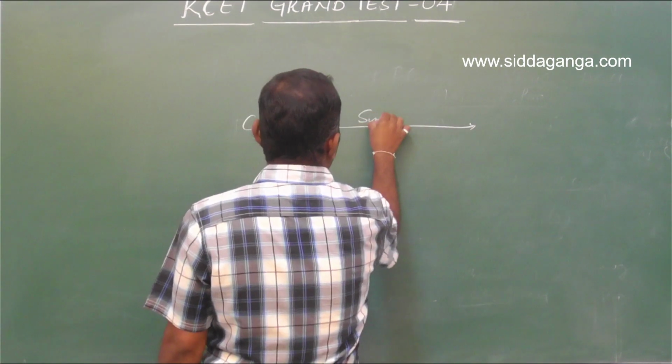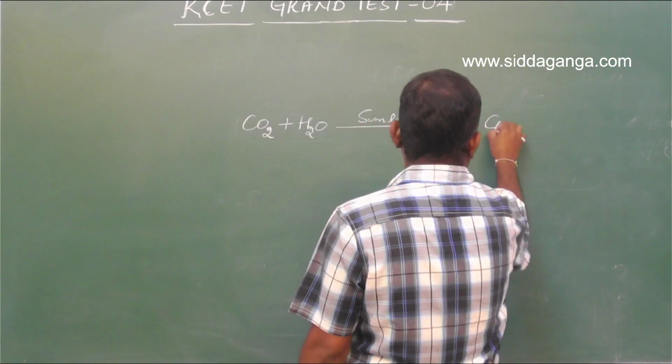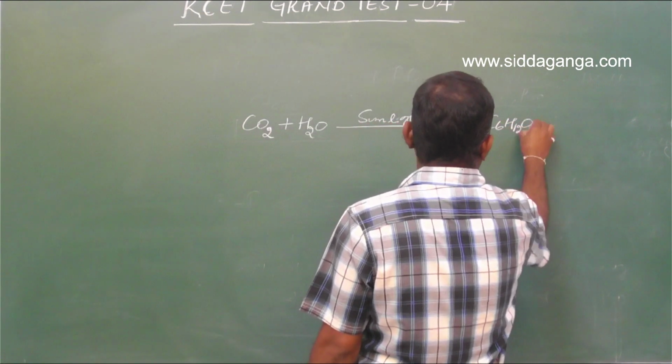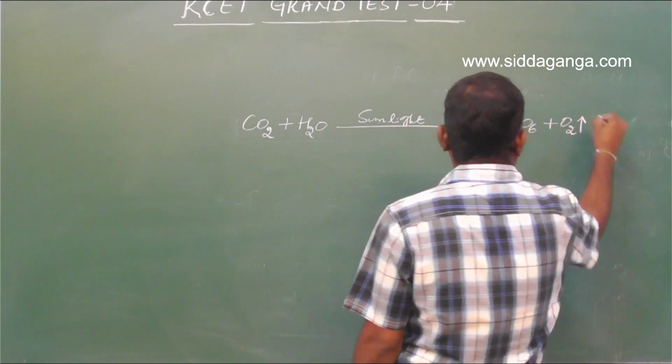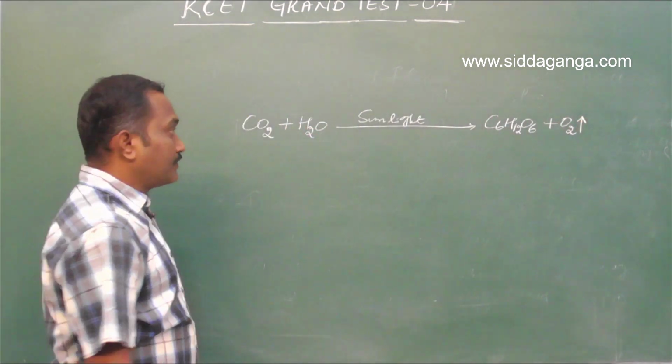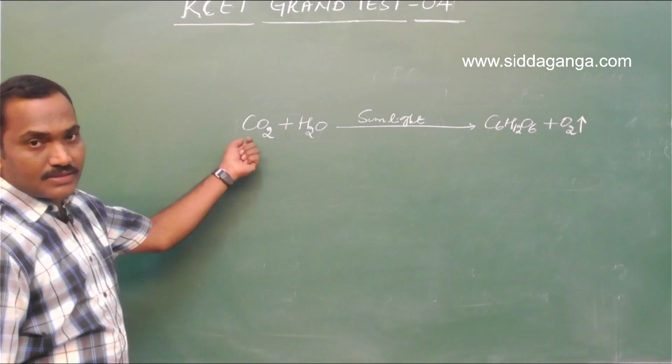In the presence of sunlight, C6H12O6, nothing but glucose, is produced along with the byproduct oxygen.